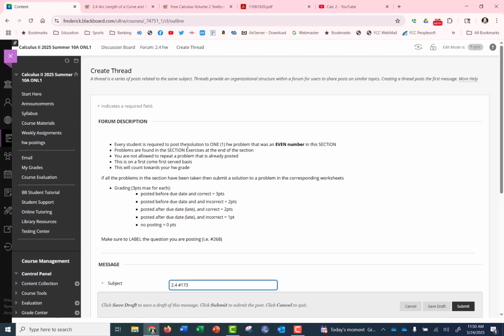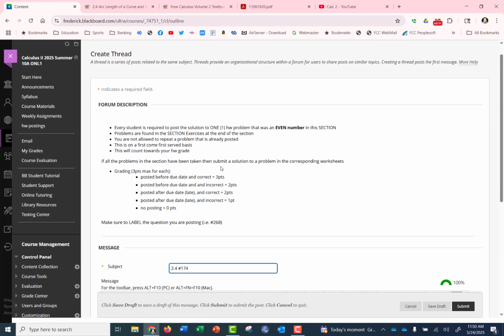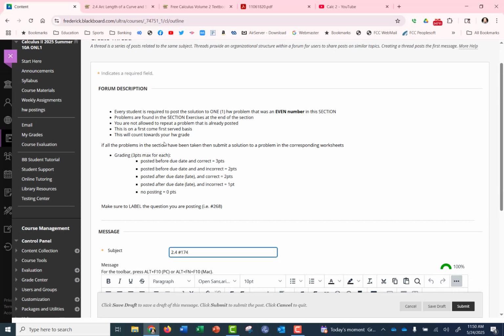So every student is required to post one solution homework problem as an even number in each section, because obviously the odd ones are given for you. So 173 would actually be a bad example. It'll probably have to be 174. Problems are found in section exercises at the end of each section. You're not allowed to repeat a problem that has already been posted. This is on a first come, first served basis. This will count towards your homework grade.